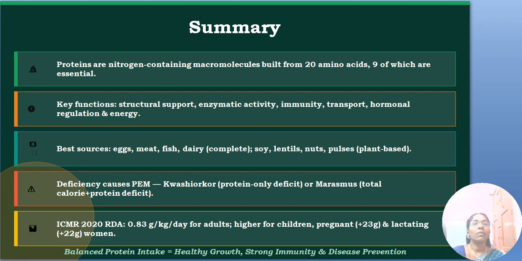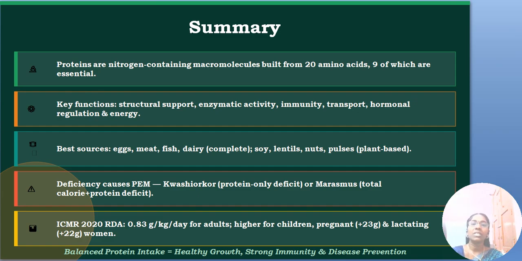And finally, let's sum up all these points. So proteins are nitrogen containing macromolecules built from 20 amino acids, out of which 9 are essential amino acids. The key functions are that it supports structure, enzymatic activity, immunity, transport, hormonal regulation, and provides energy. The best protein sources are all the animal foods, and also soy, lentils, pulses, which provide moderate protein.